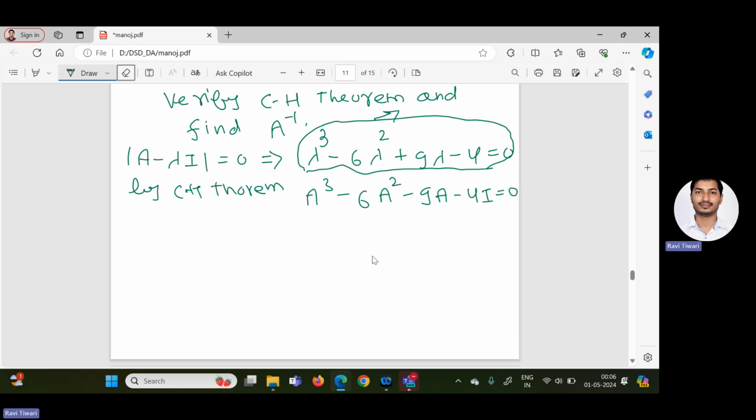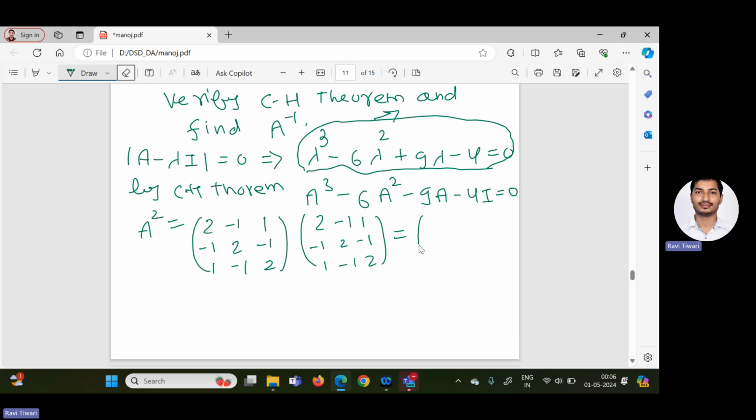So now what will be A cube? What will be A square? I hope you can easily calculate. A square will be what? The same matrix multiplied two times: 2, minus 1, 1; minus 1, 2, minus 1; 1, minus 1, 2. Again, you multiply by the same matrix: 2, minus 1, 1; minus 1, 2, minus 1; 1, minus 1, 2. So this A square we can easily calculate.